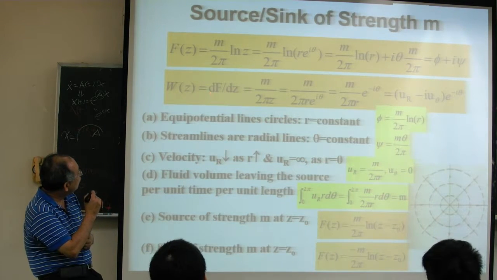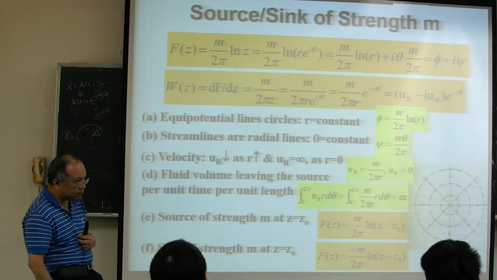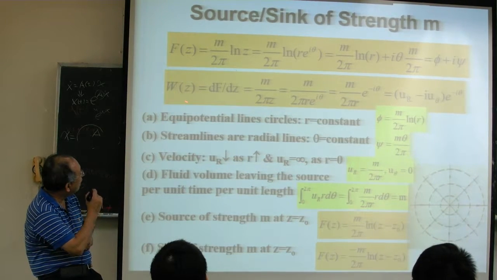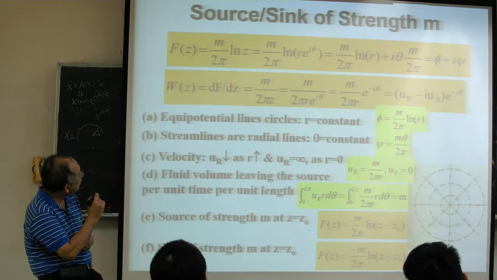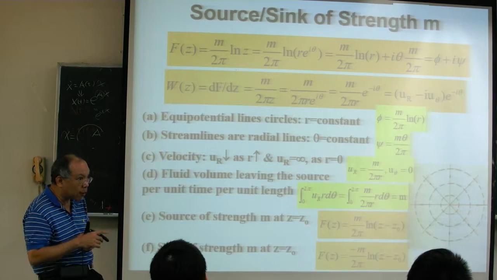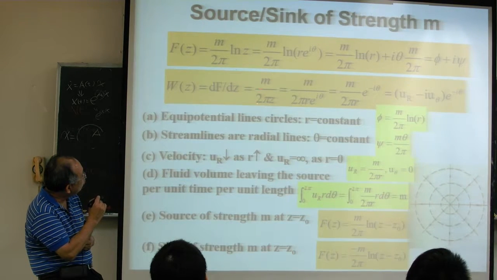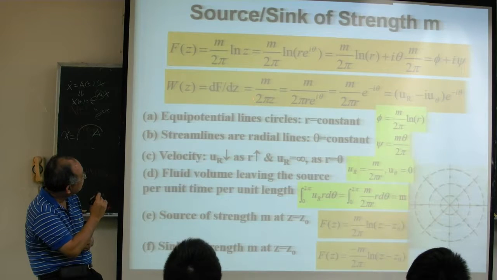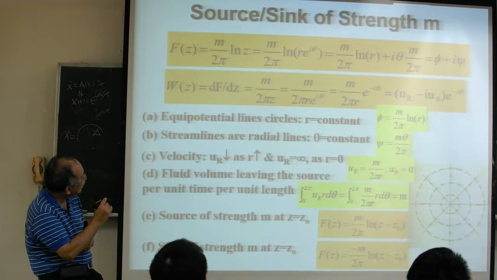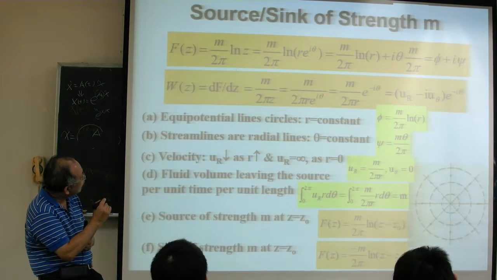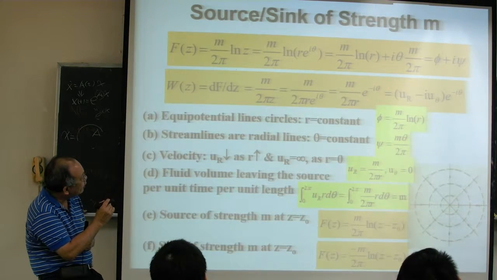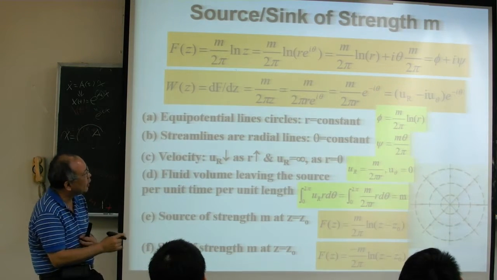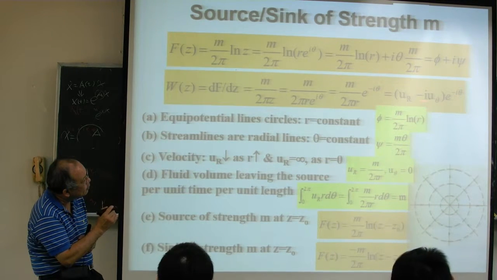When you want to know the velocity, you just take a derivative, df/dz, which gives you the complex velocity. If you take the derivative of natural log z, it becomes 1 over z, so this is m over 2 pi z. And z is equal to r e^(i theta). We take this e^(i theta) to the denominator, and it becomes e^(-i theta). What I did is change it to the exact form of the polar coordinate complex velocity.